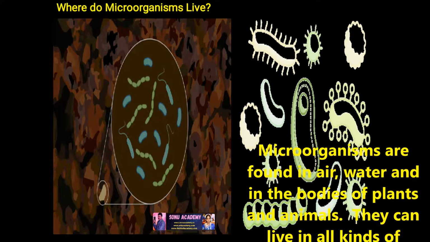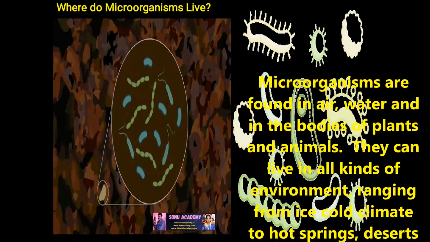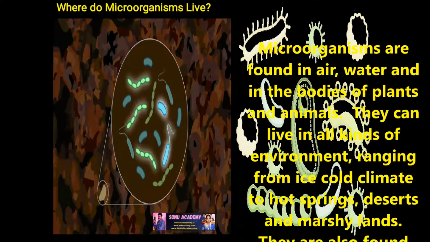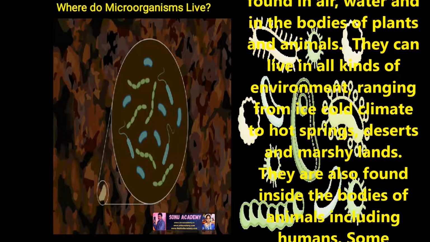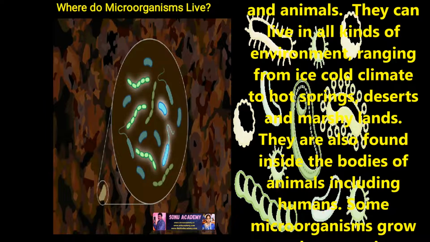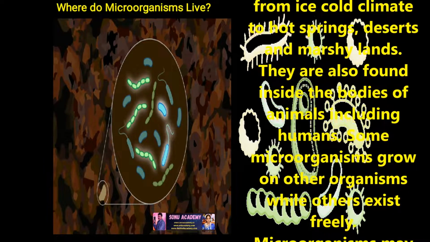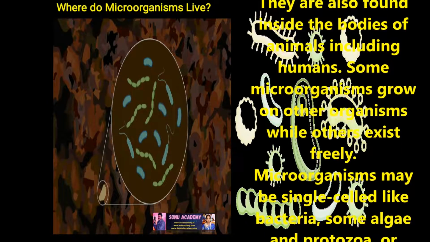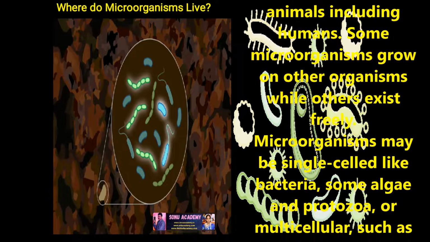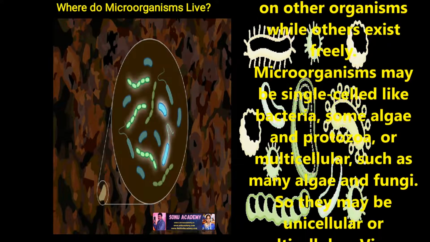Children, now let us discuss where these microorganisms live. Microorganisms are found in air, water and the bodies of plants and animals. They can live in all kinds of environments, ranging from ice cold climates to hot springs, deserts and marshy lands. They are also found inside the bodies of animals including human beings. Some microorganisms grow on other microorganisms while others exist freely.